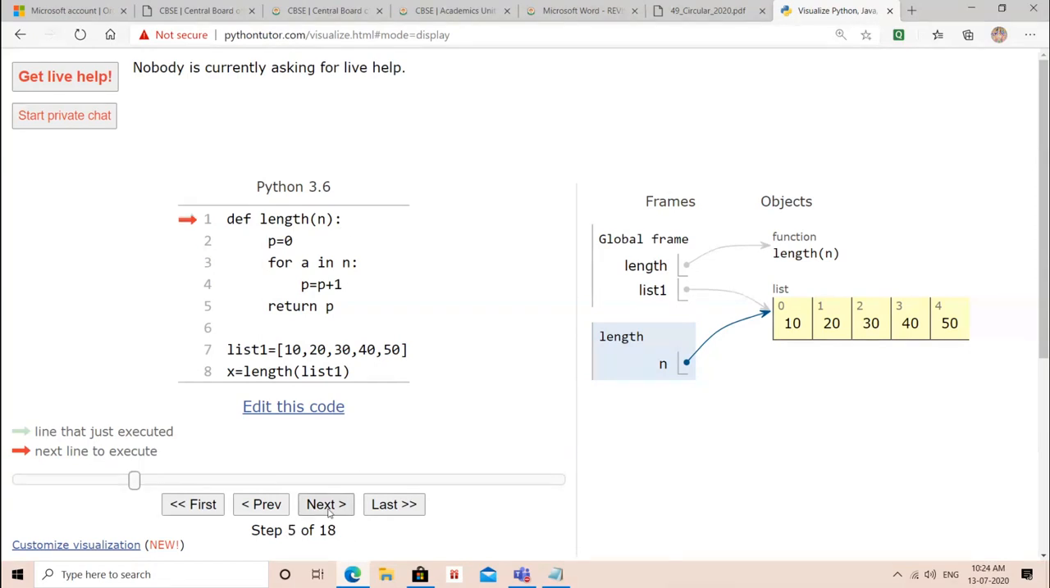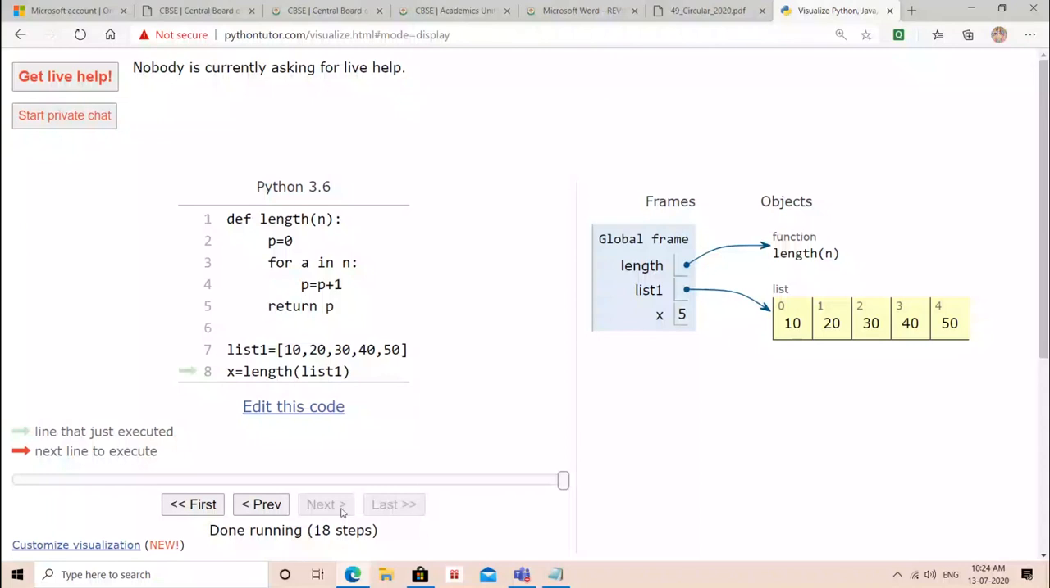No problem. Next. Now p gets created. One by one, first value of variable a in loop 10, then p will be incremented. Next value 20, p 2 हुआ. Next value 30, you can see this, p will be 3. Next value 40, then p will be 4. Next value 50, then p will be 5, and there is no more value. It will be returning what? P. Return value कितना हुआ? 5. And where it will go? Here. देखो, x is 5. Super simple. I'm telling you this is very easy.